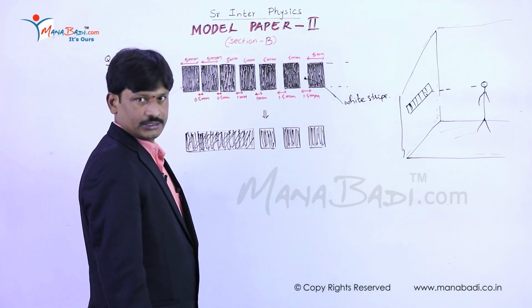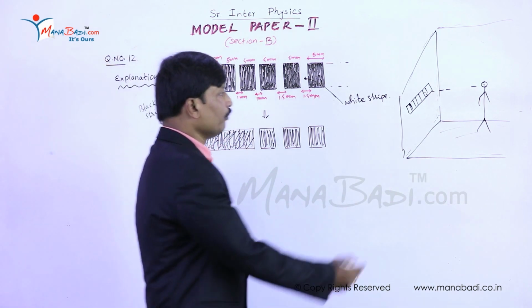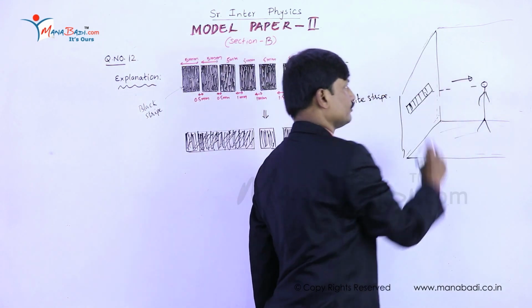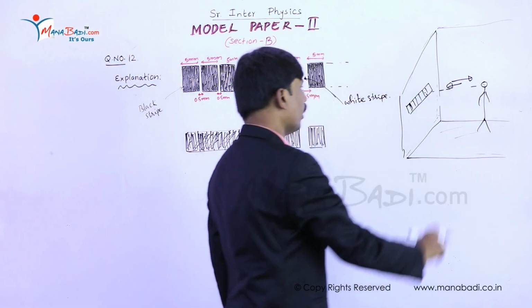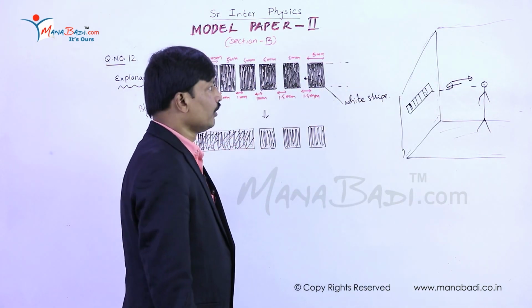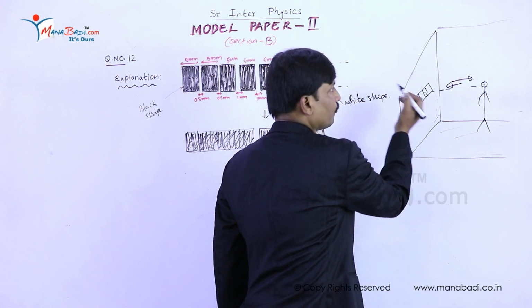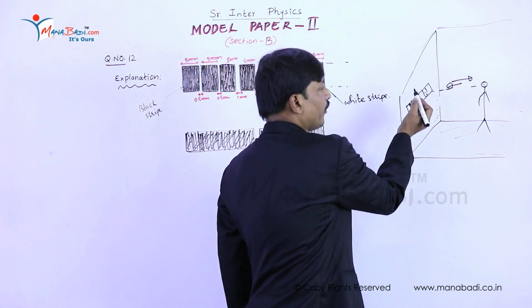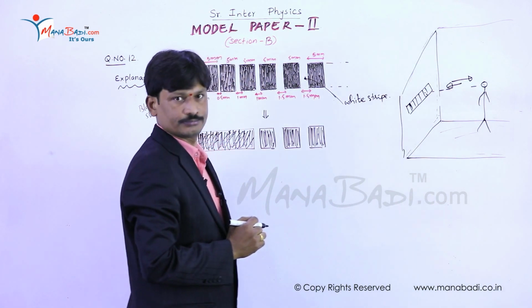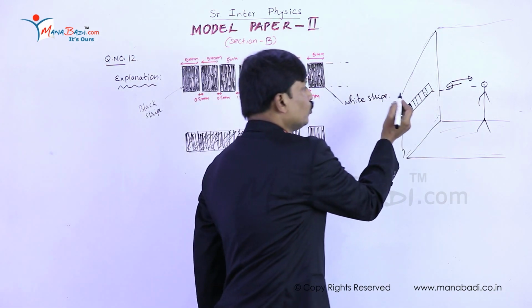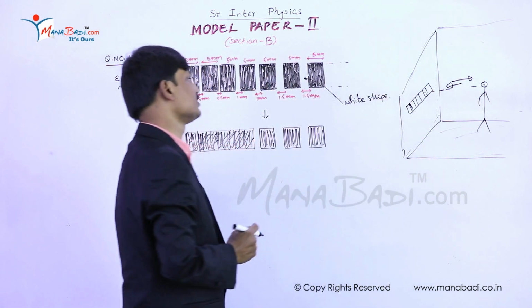Now, the experiment. By moving away from or close to the wall, find the position where you can just see two black strips as separate strips.